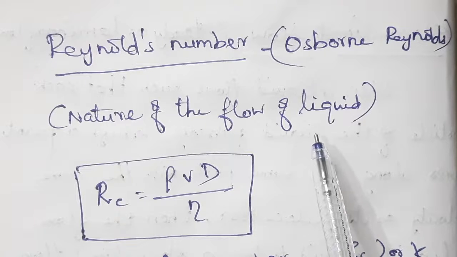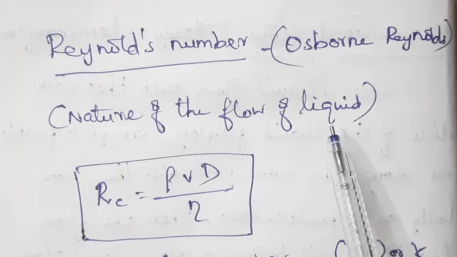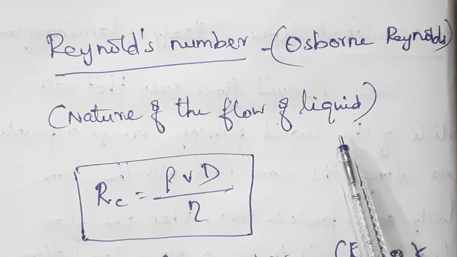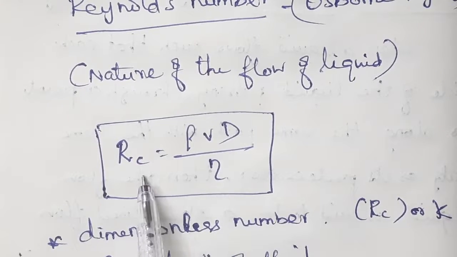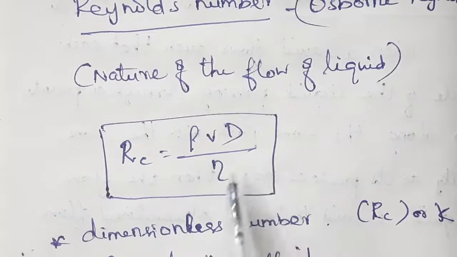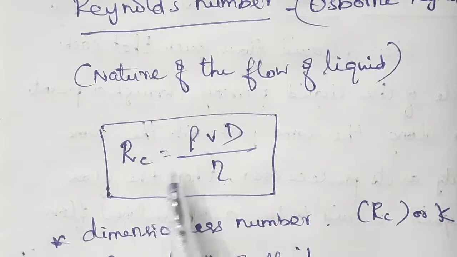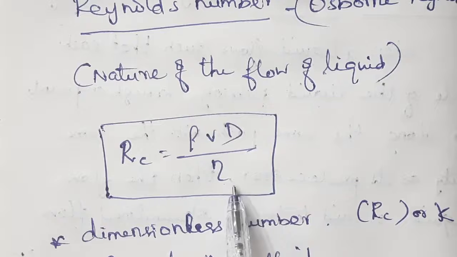He developed an equation that decides whether the nature of the flow is streamlined or turbulent. Let's see what that equation is. That equation is Rc equal to rho VD divided by eta.